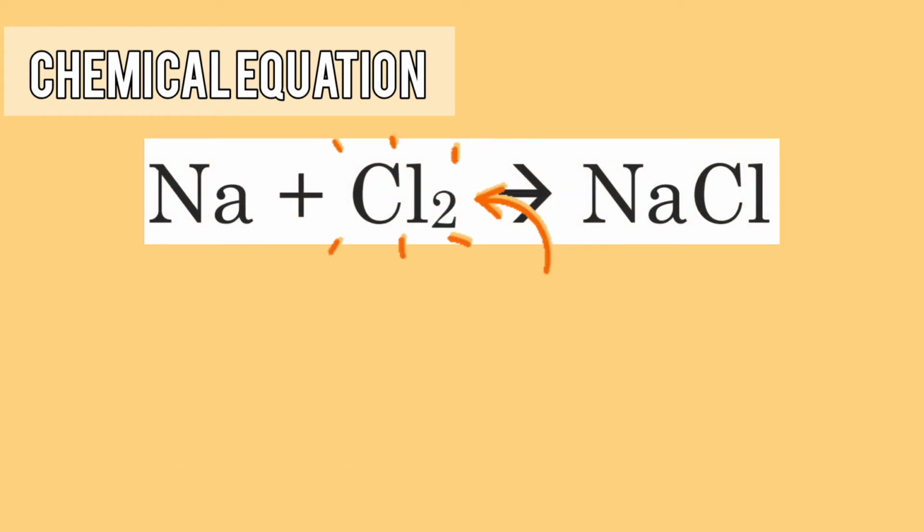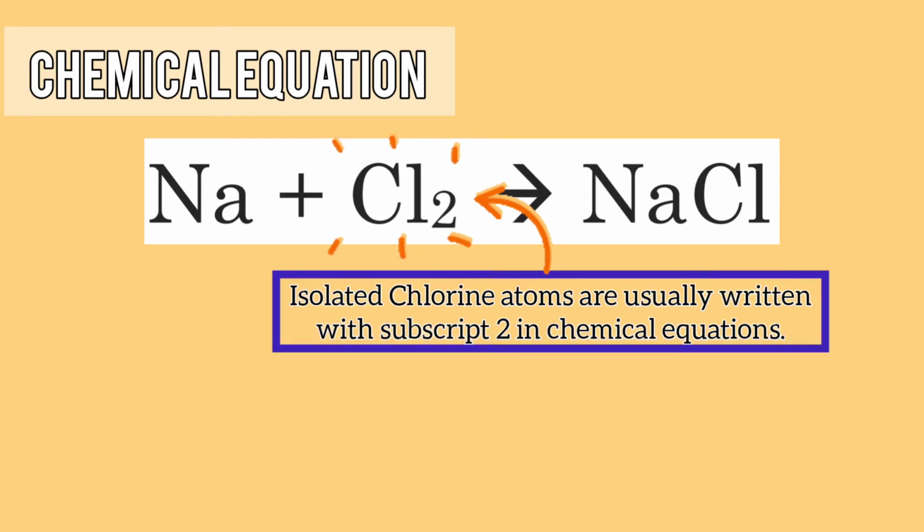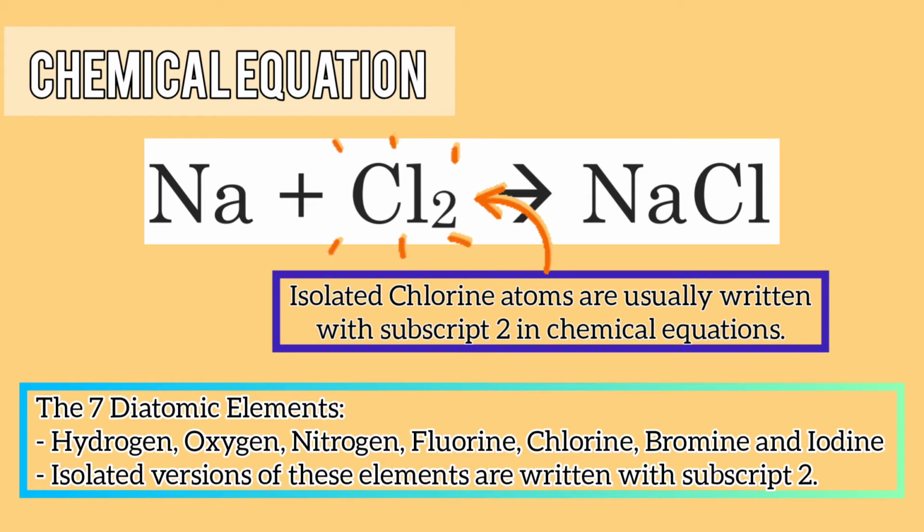Notice that chlorine is written as Cl2, and not Cl alone. Why? It is because, naturally, chlorine atoms are diatomic, meaning, they always exist by pair in nature. Therefore, in chemical equations, isolated chlorine is usually written with 2 as its subscript. This is also true for other diatomic elements like hydrogen or H2, nitrogen or N2, oxygen or O2, fluorine or F2, bromine or Br2 and iodine or I2.